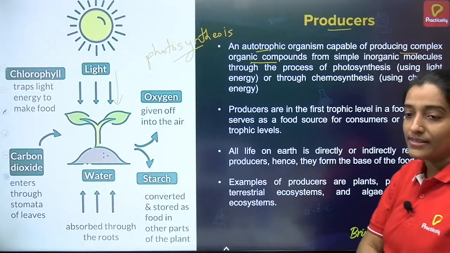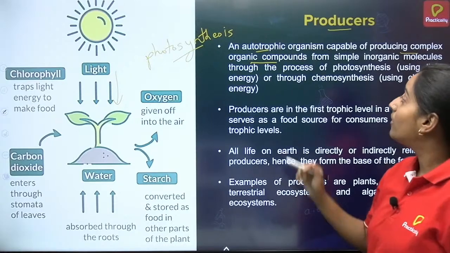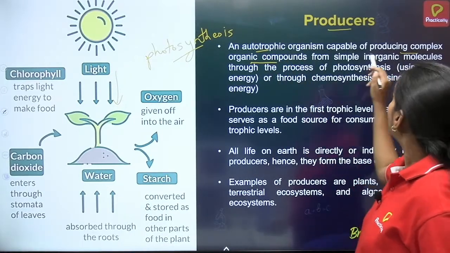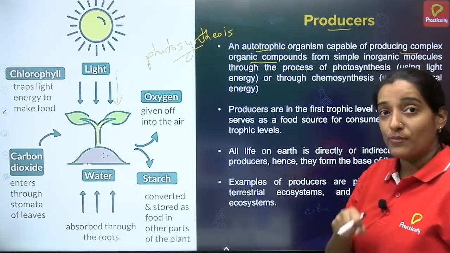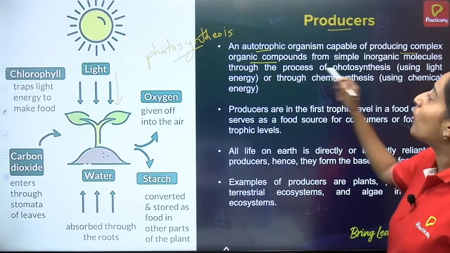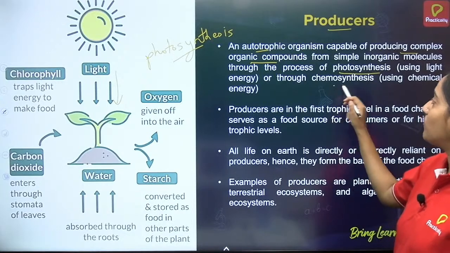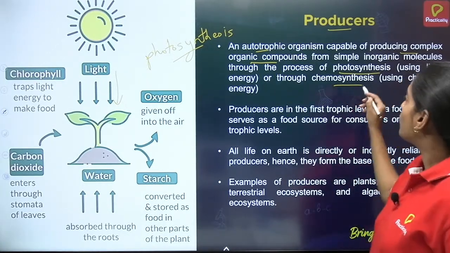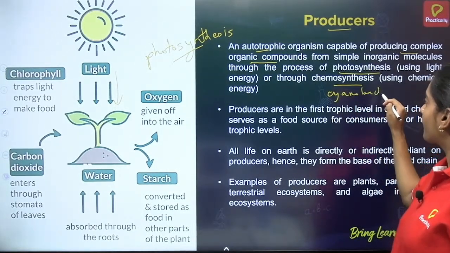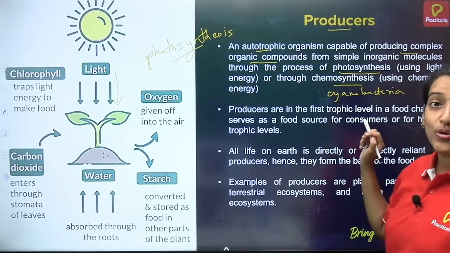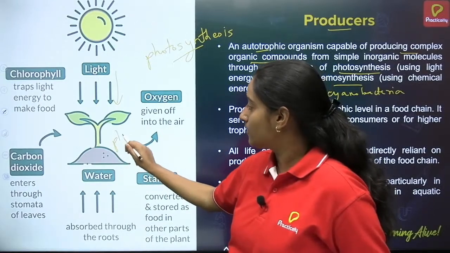Now in the earlier slide we saw that decomposers are converting complex material into simple form. But what autotrophs do is they convert the simple material. They take materials or components from soil, correct? And they convert them into complex organic components through the process of photosynthesis or chemosynthesis, that means using chemical energy. Usually this process is followed by cyanobacteria. Correct? They are also a known producer, whereas photosynthesis is usually done by plants.